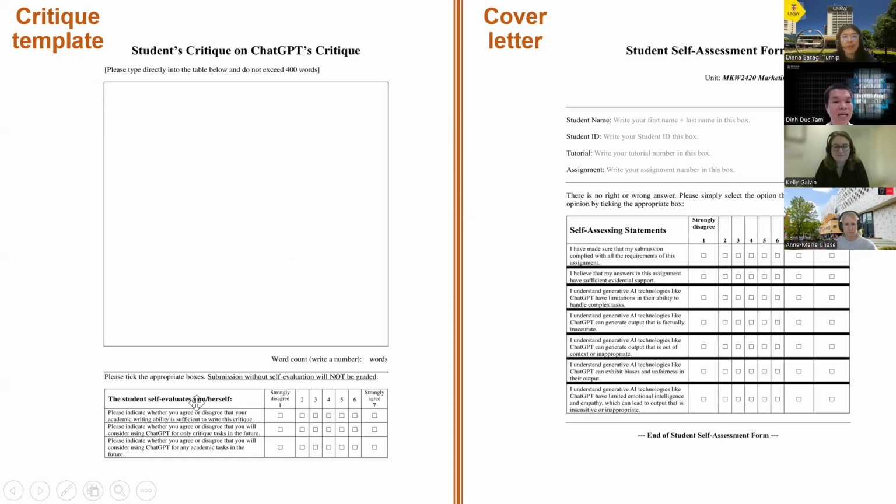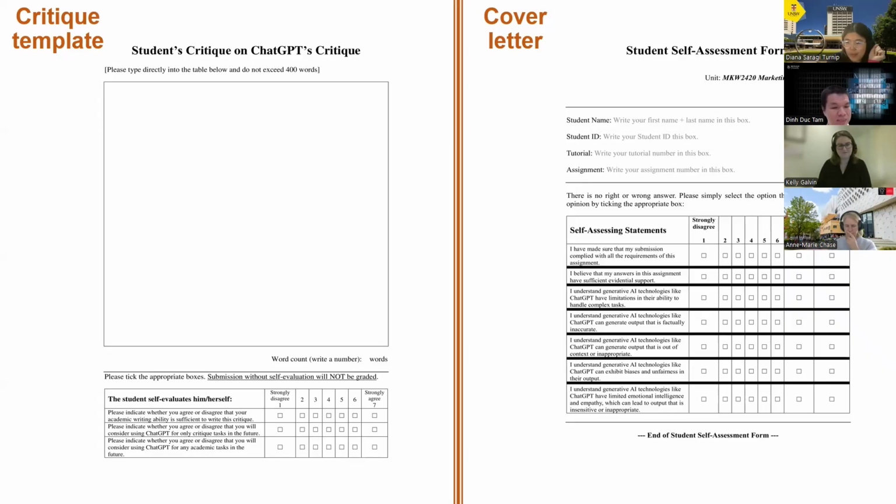also the template here, I have 3 items. The first item is please indicate whether you agree or disagree that your academic writing ability is sufficient to write this written work. This is a control variable, academic writing ability, because some may question that, okay, when a student critiques, what if it is confounded by their writing ability, English or something, because it's a Malaysian campus. So that item is for control.